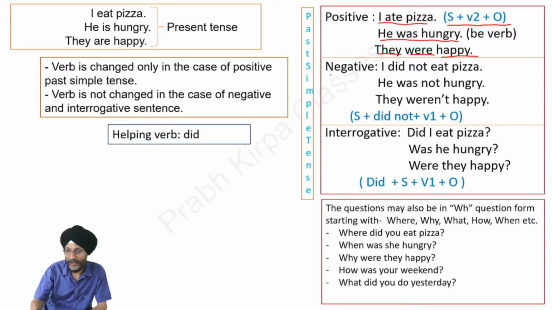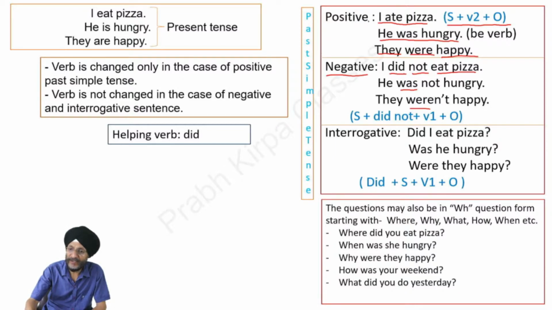When we talk about the negative form of the past simple tense, here we use did and not. I did not eat pizza. We may also use was or were in place of did, depending on the situation. He was not hungry. They were not happy. Here, the formation of the sentence is subject followed by did not, then the first form of the verb plus object.